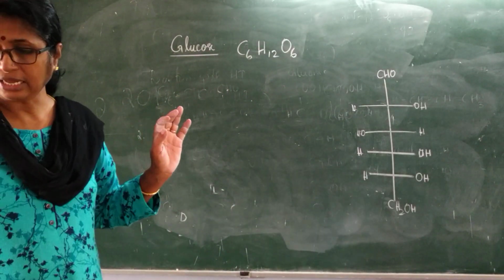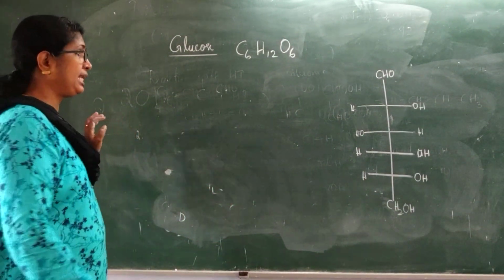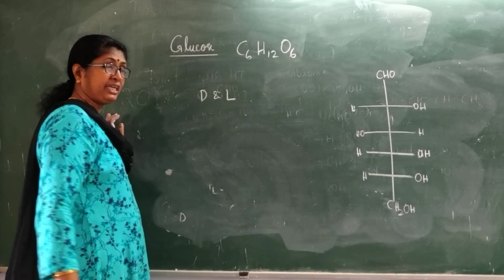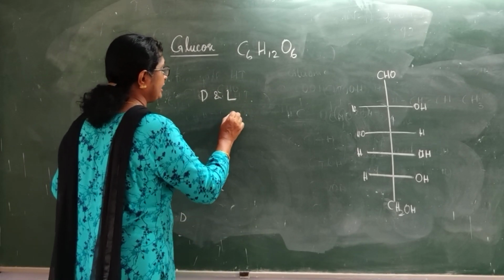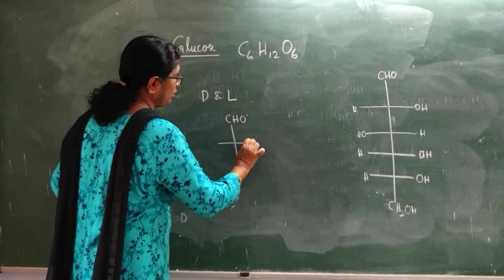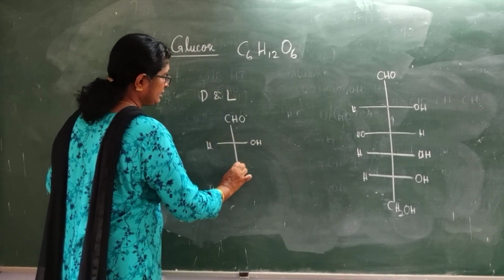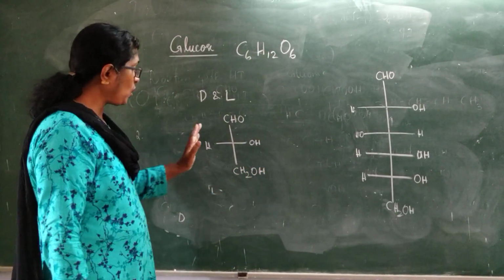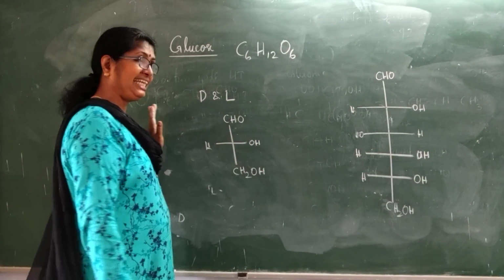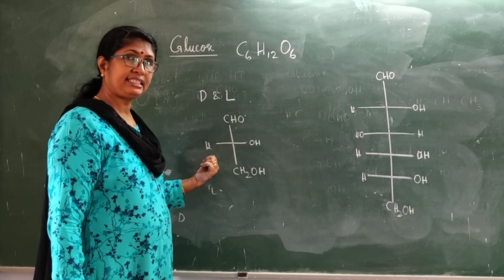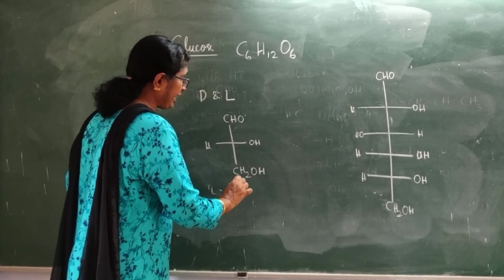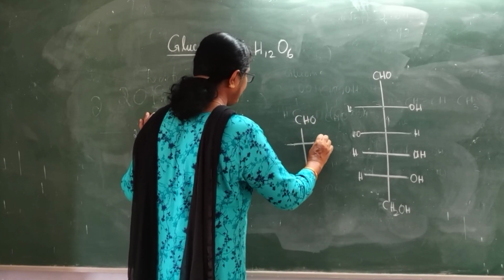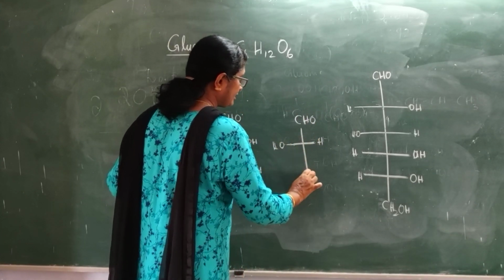Now in glucose you might have seen the capital D and capital L notation. What is this? It is based on glyceraldehyde. Glyceraldehyde is CHO, OH, H, CH2OH. Only one asymmetric carbon atom is there. If the OH group is on the right, it is D, or plus glyceraldehyde, and if the OH group is on the left, it is L glyceraldehyde, or minus glyceraldehyde.